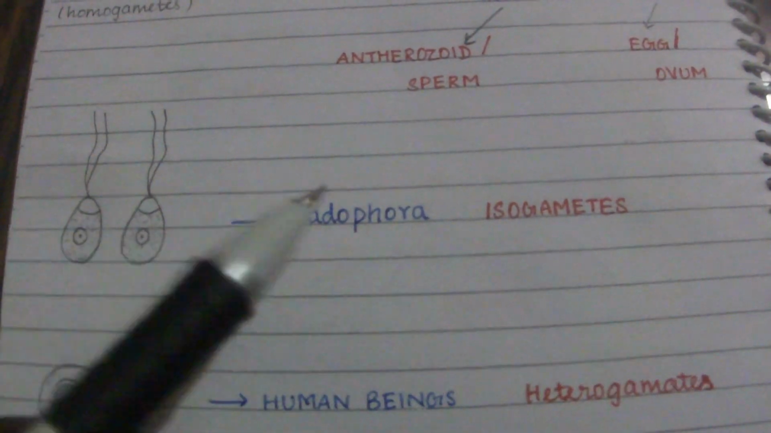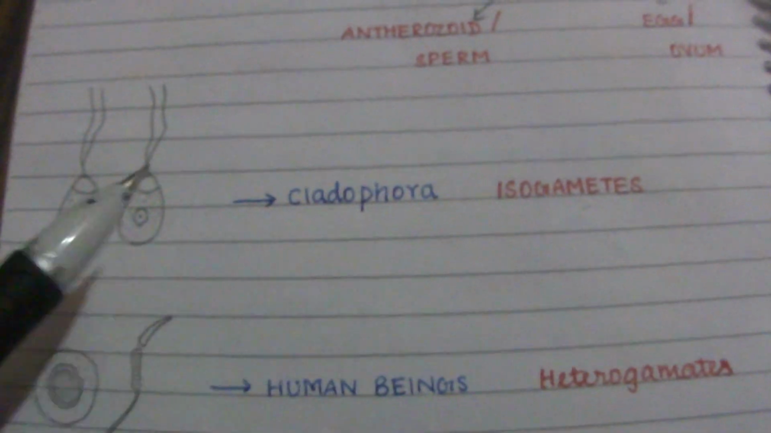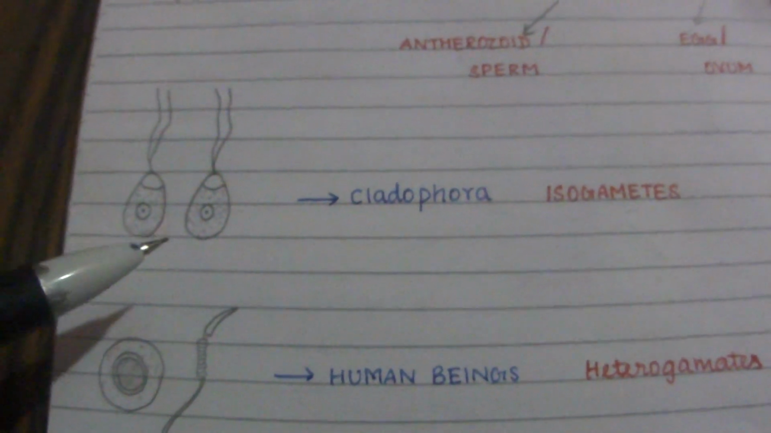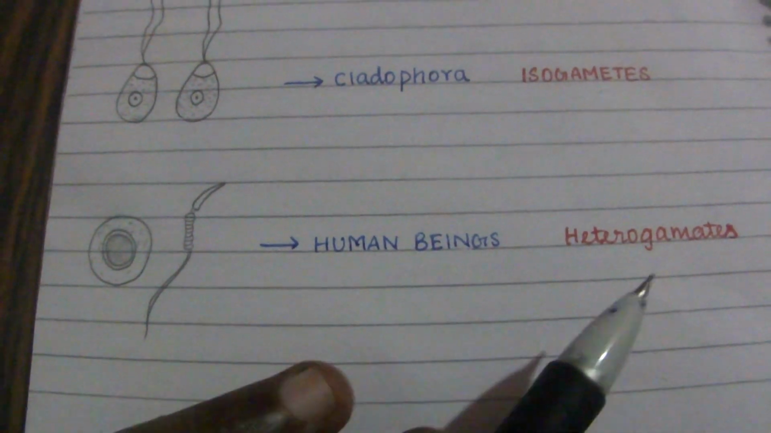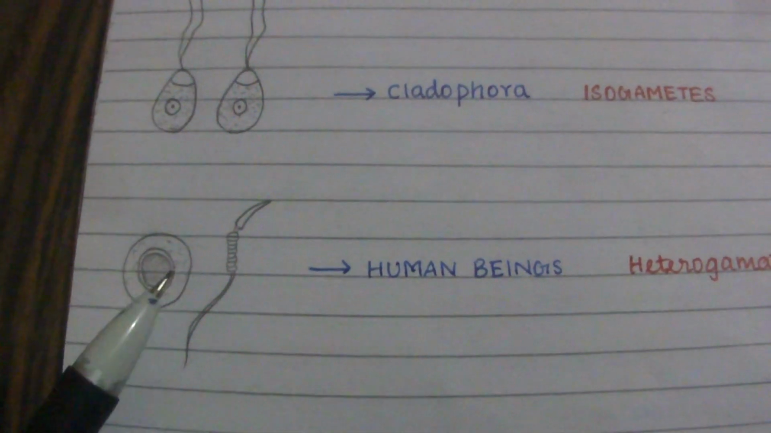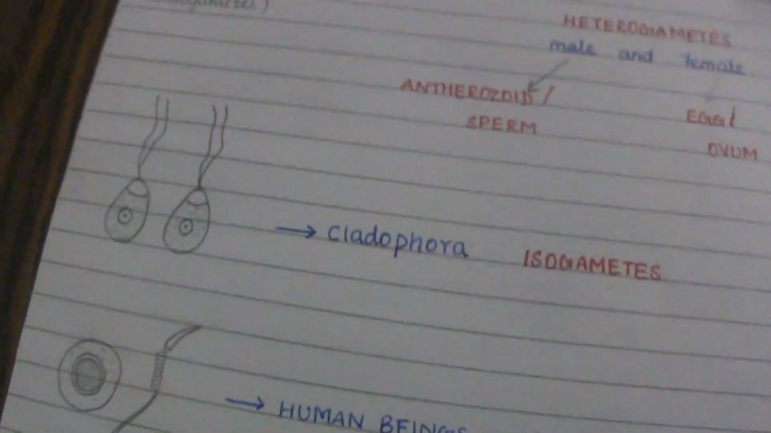Here is an example. For isogametes, Cladophora, where both the gametes are identical to each other. For heterogametes, human beings, where both the male and female gametes are dissimilar.